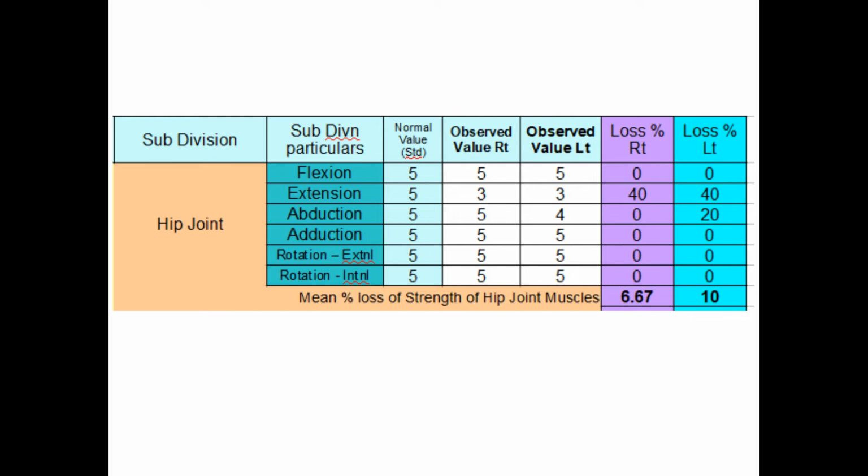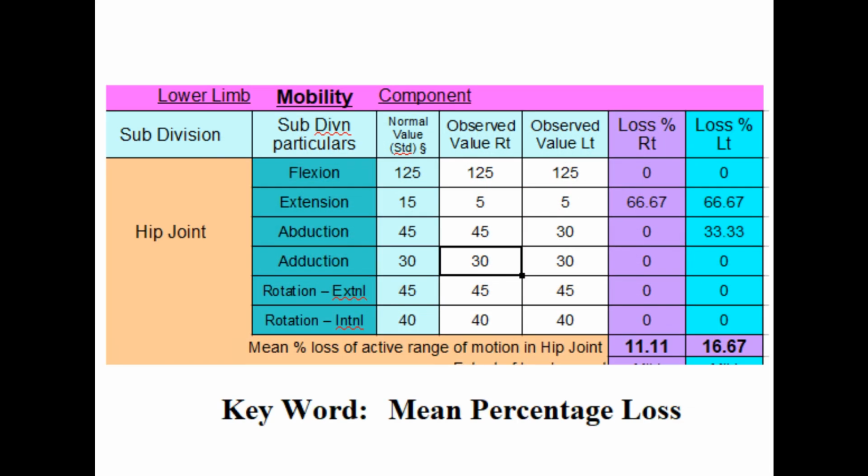Let us directly calculate the percentage loss and then mean percentage loss. He has 2 out of 5 or 40% loss of power of extensors on both sides and 1 out of 5 or 20% loss in abductors on the left side. So mean percentage loss is 6.67% on right and 10% on left side, because we divided the total by 6 as there are 6 groups of muscles in hip. Of course, the groups of muscles change from joint to joint.